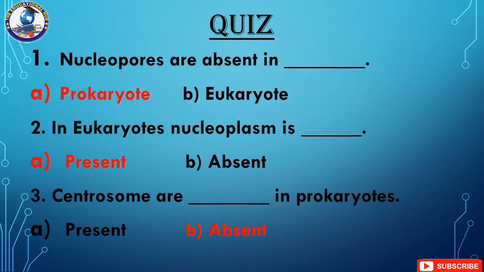In number 1, are nucleopores absent in prokaryote or eukaryote? As we have learned, the nuclear membrane is absent in prokaryotes, so there are no nucleopores in prokaryotes. Number 2, in eukaryote, is nucleoplasm present or absent? As we learned that eukaryotes contain a proper nucleus, nucleoplasm is also present in eukaryotes.